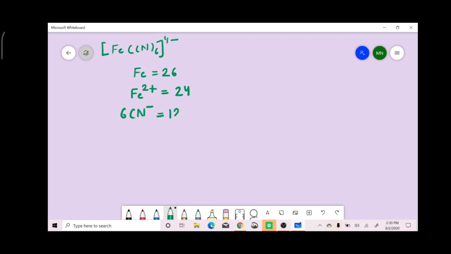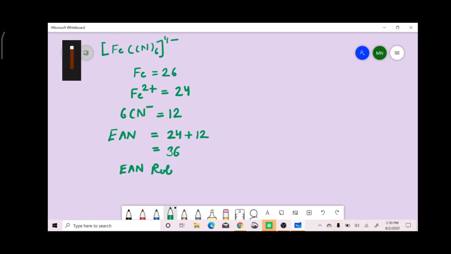There are 6 cyano ligands that donate 12 electrons to the metal. So the effective atomic number for this complex is 24 plus 12, which is 36, the nearest noble gas electronic configuration, that is krypton. So this complex obeys the effective atomic number rule.